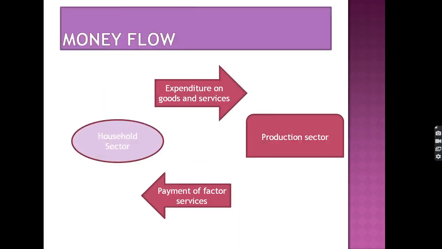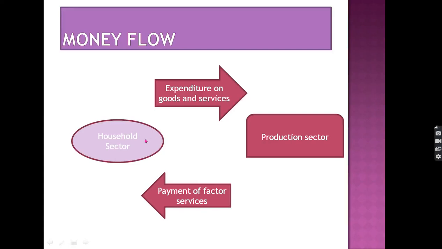Next, money flow. It is in the form of money. For example, there are two sectors in the economy, household sector and the production sector. Household makes expenditure on the goods and services, then that income flows from the household sector to the production sector.